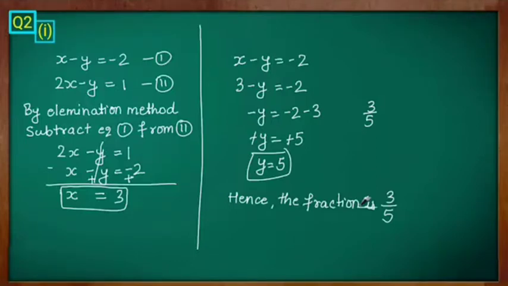After finding the values of x and y, you can substitute them in the first equation and see whether the left hand side is equal to the right hand side. So, therefore, the fraction is 3 by 5. Clear, all of you?